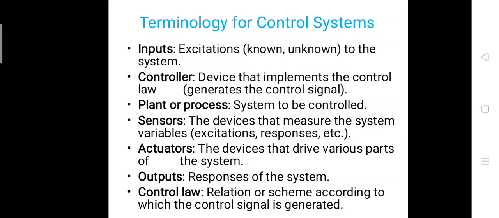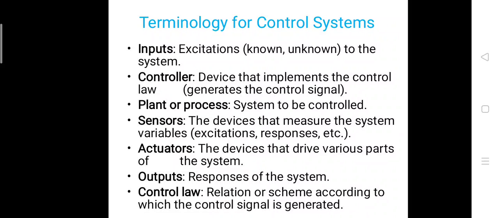Then terminology for control systems. So there are several terminologies for control system, and some of them are stated here. So first one is the inputs. Inputs of a control system are also known as the excitations. These may be the known inputs or unknown inputs to the system.